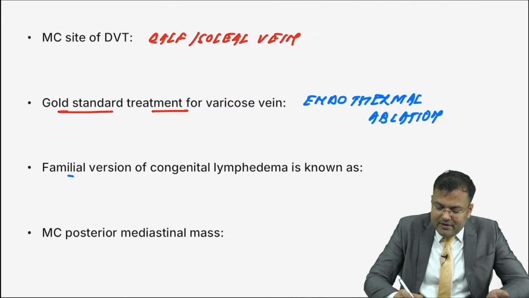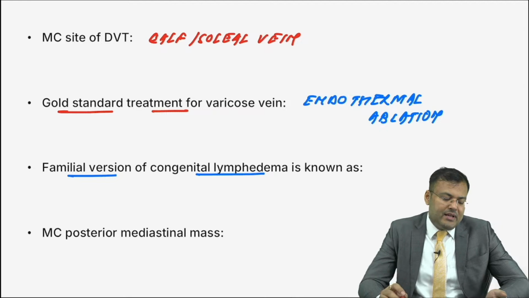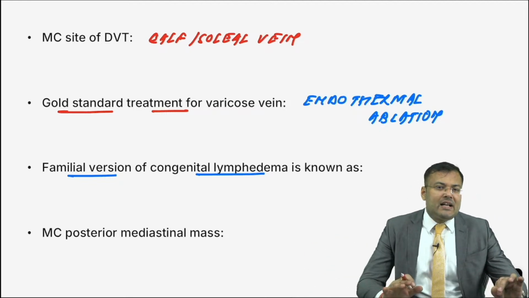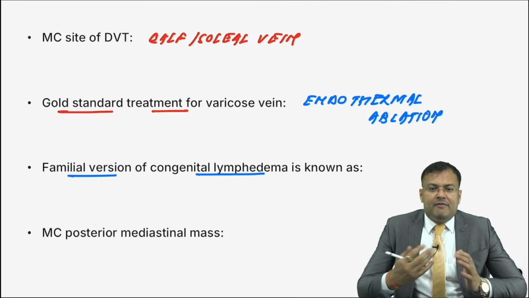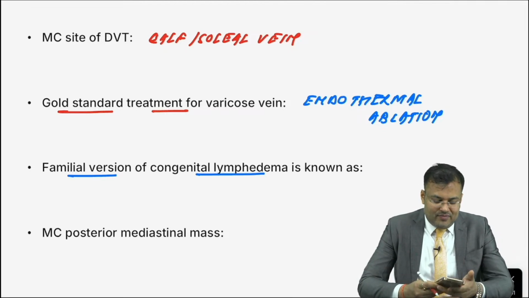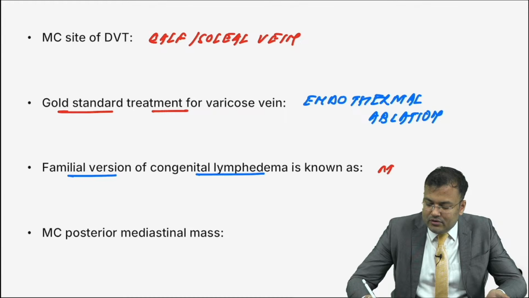Next, the familial version of congenital lymphedema is known as? This is the famous question and almost the only question asked in relation to lymphedema. Yes, Milroy's. First person to reply correctly, Ansh Chawla, Naga Karthik. It is Milroy's disease.